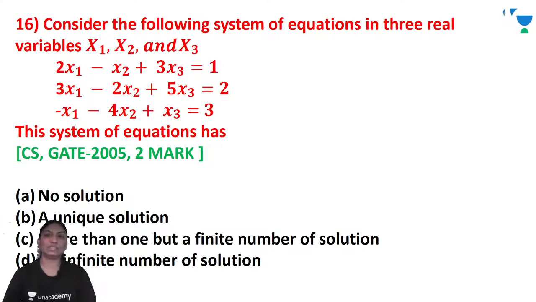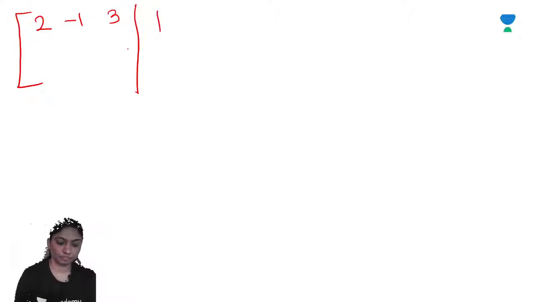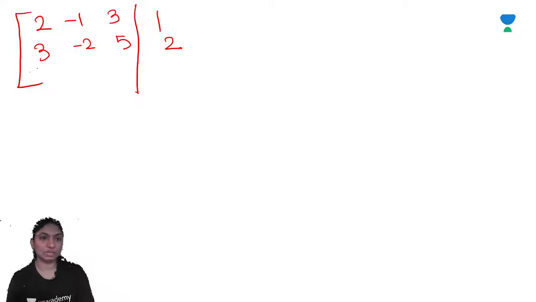Now consider the following system of equations in three real variables x1, x2 and x3. 2x1 minus x2 plus 3x3 is equal to 1. 3x1 minus 2x2 plus 5x3 is equal to 2. Minus x1 minus 4x2 plus x3 is equal to 3. This system of equations has what? First, no solution. Now see, the augmented matrix for the given system is 2 -1 3 1, 3 -2 5 2, -1 -4 1 3.